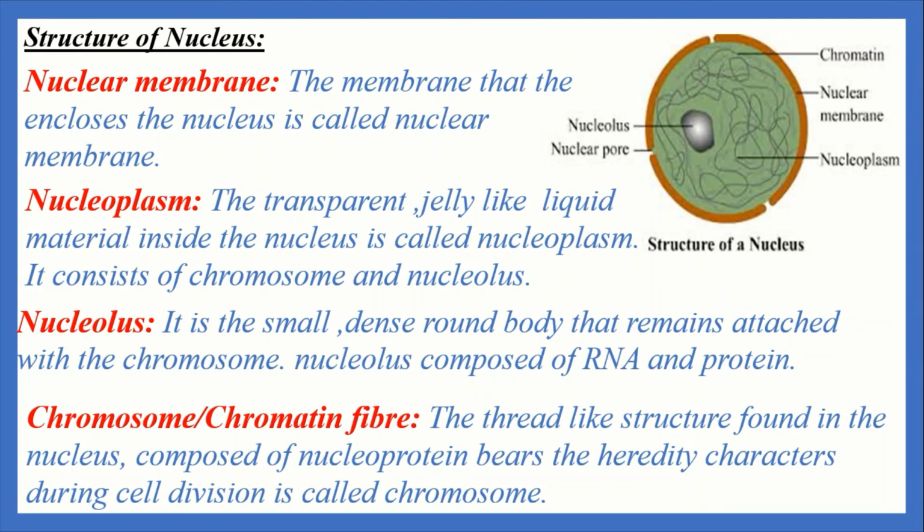So chromosome means colored body, because during cell division, if we color them, they absorb some basic color. Actually, they are colorless, thread-like structures made up of numerous genes. Genes are composed of DNA molecules. The main function of chromosome is to carry genetic information from generation to generation.